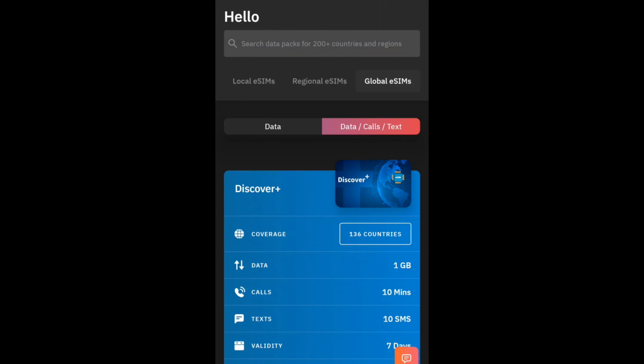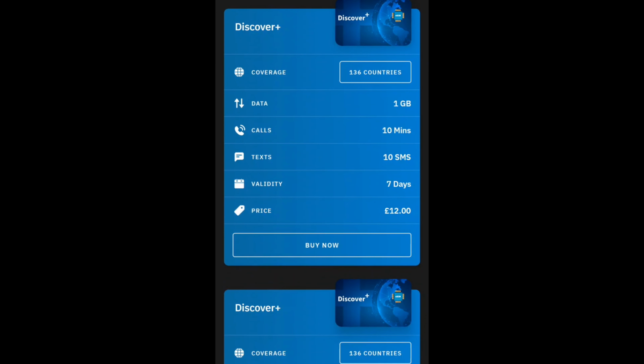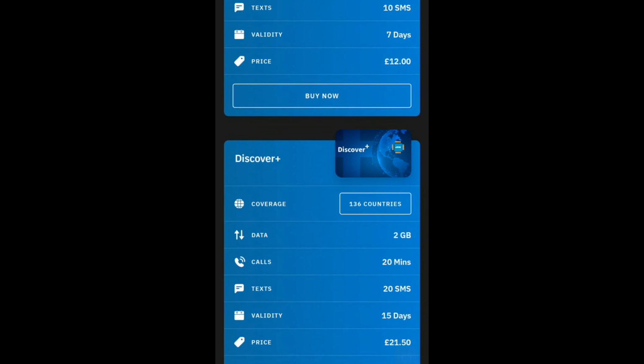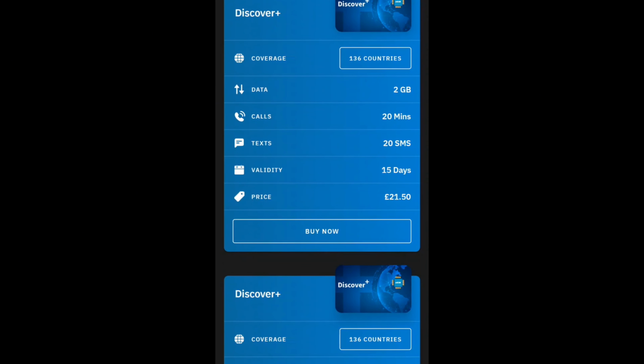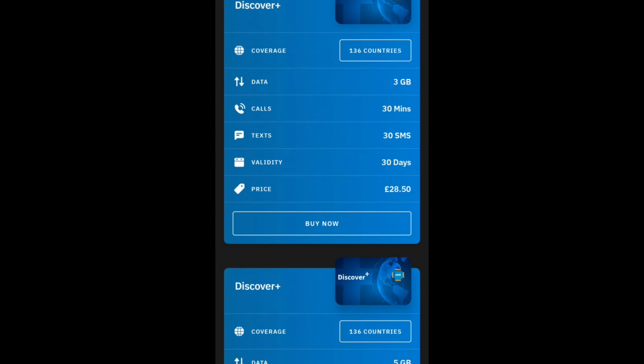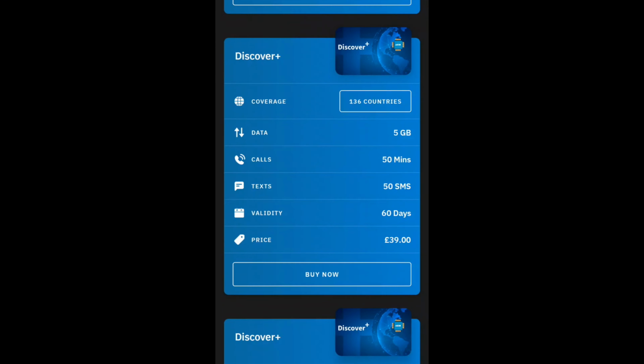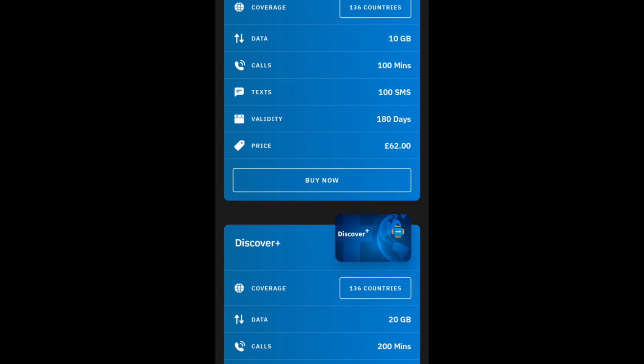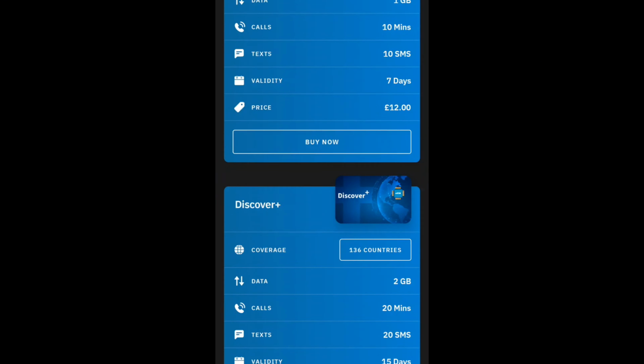It is one of the first eSIM companies that came out as well, so they have a lot of experience in the business for being around so long, which is pretty awesome. If you're interested in buying plans from them, they have a global section too, where you could buy data as well.